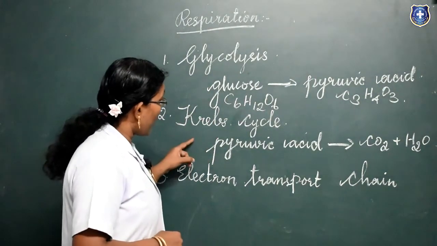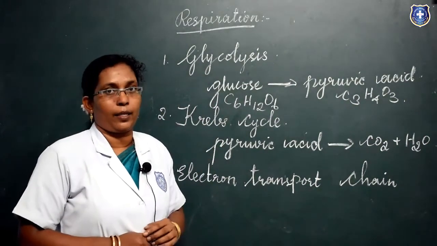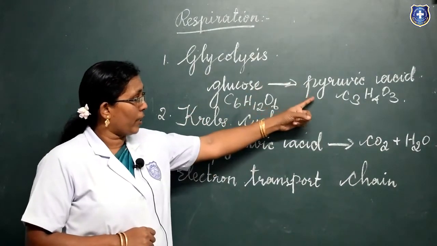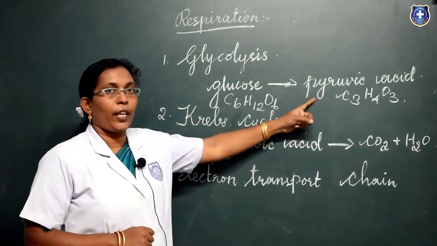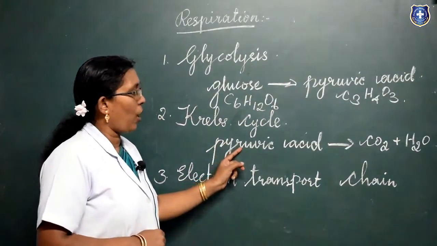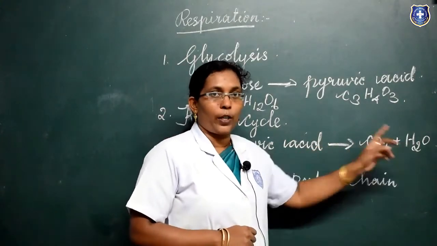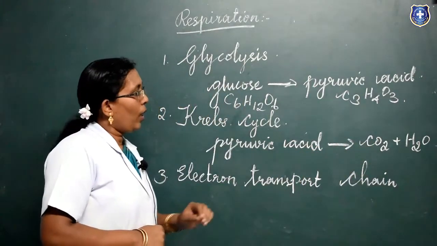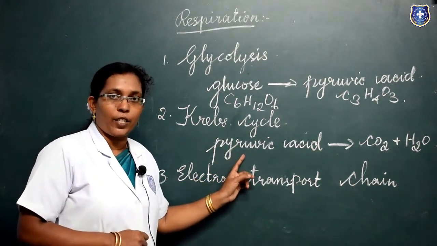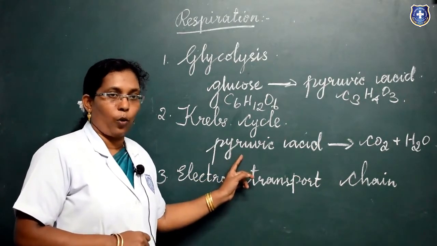Next, the Krebs cycle. It occurs in the mitochondrial matrix. At the end of glycolysis, the pyruvic acid enters into the mitochondria. The pyruvic acid is oxidized to form carbon dioxide and water molecules. It is also called the tricarboxylic acid cycle because it has 3 carboxyl groups.